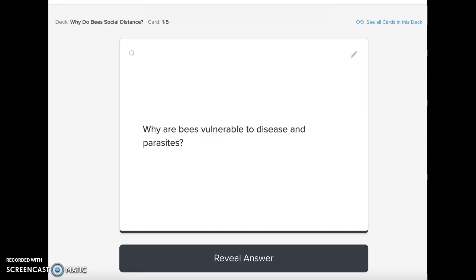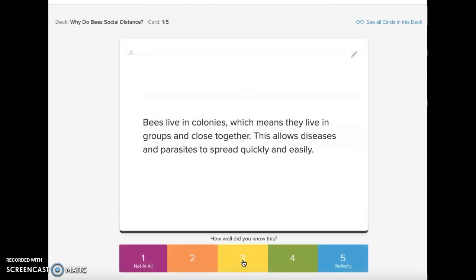Question 1. Why are bees vulnerable to disease and parasites? The answer is bees live in colonies, which means that they live in groups and close together. This allows diseases and parasites to spread quickly and easily.